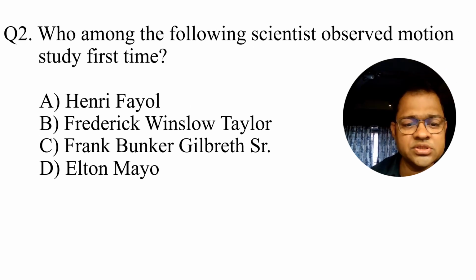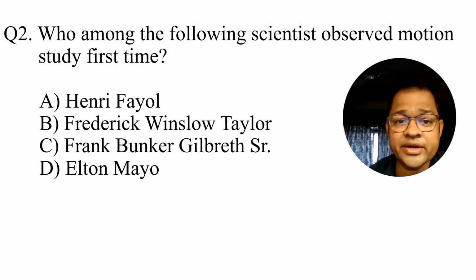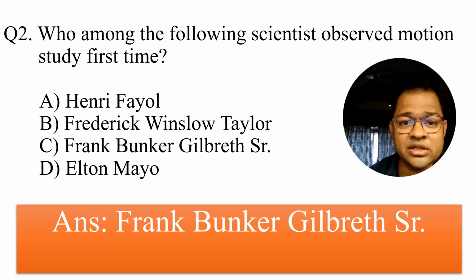The second question is, which of the following scientists observed motion study for the first time? You may not believe that the person who discovered motion study was a contractor. After observing the success of scientific management by Taylor, he left contracting and joined the organization. The person is Frank Bunker Gilbreth.